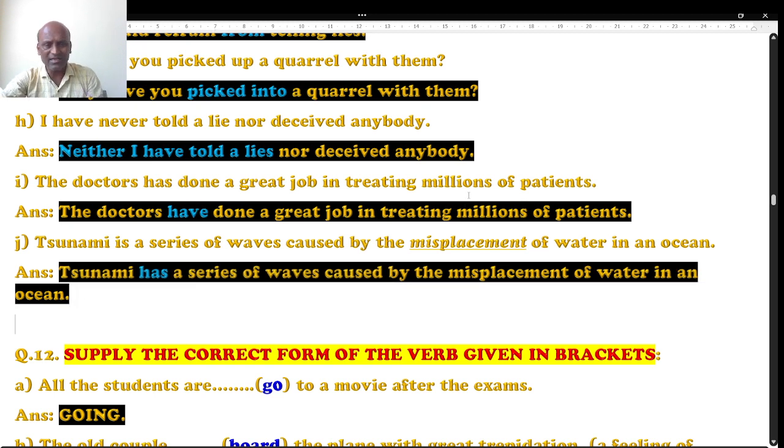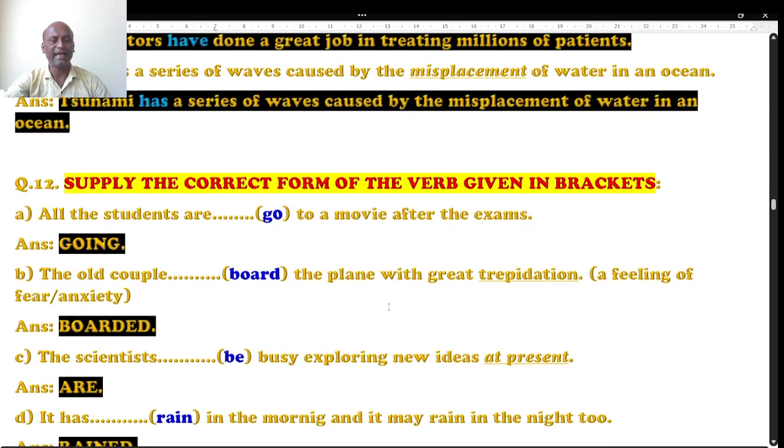I think it is right, but still I have a confusion. Misplacement of water in the ocean. I feel a bit difficult here. There is a chance of changing even this one also. It is not a satisfactory answer for me, but I have slightly changed it. It's not tsunami is, it is tsunami has that is going to be the right answer. If possible, try to change this word with some better word. You can comment this word. Well, next one, question number 12.